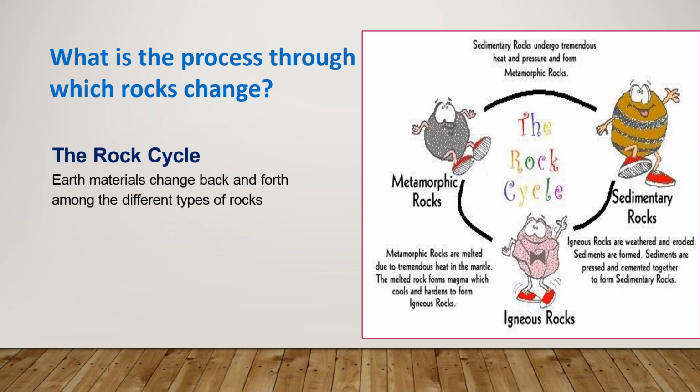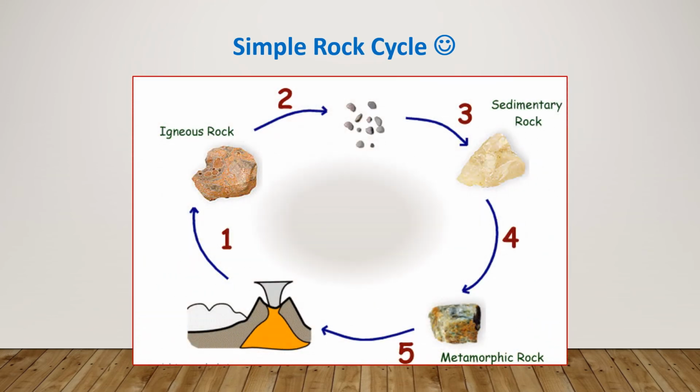And how does this happen? This is happening because of melting. And igneous rocks go back again to sedimentary rock due to weathering, erosion, compaction, and cementation. Okay. So this is actually a very small figure just to give you an idea about the rock cycle. The form of the rock cycle is this one.